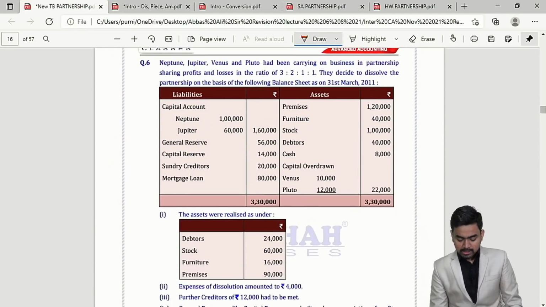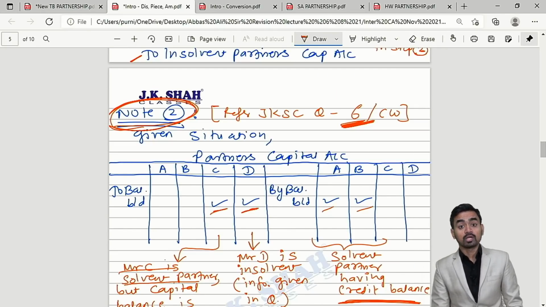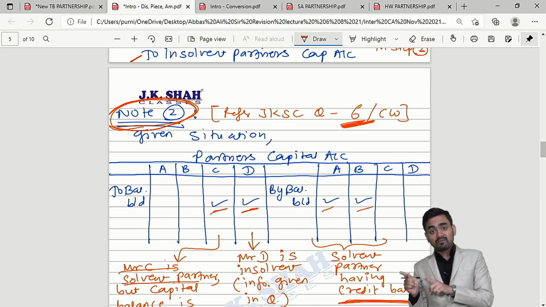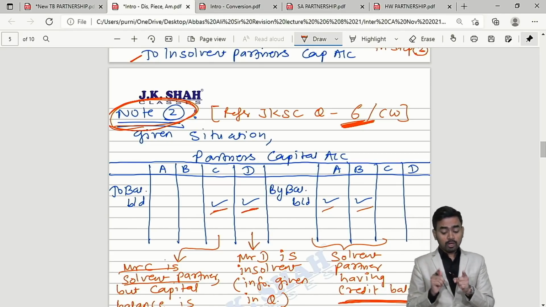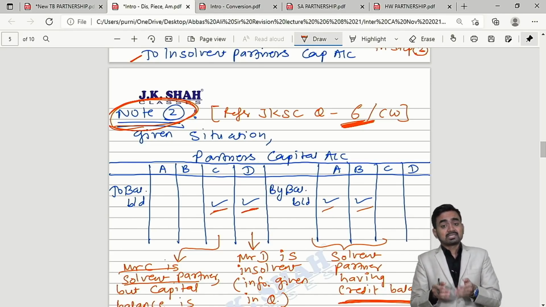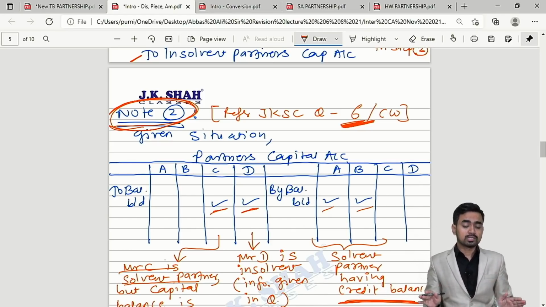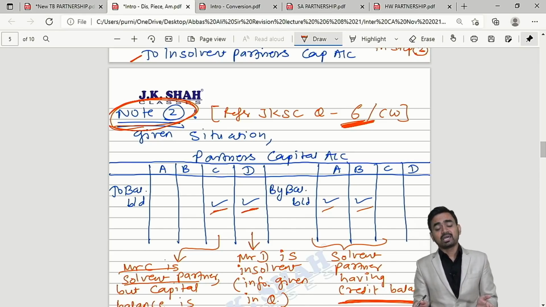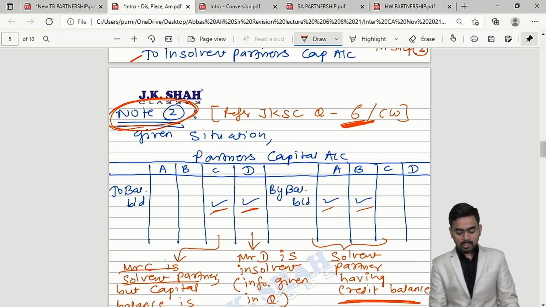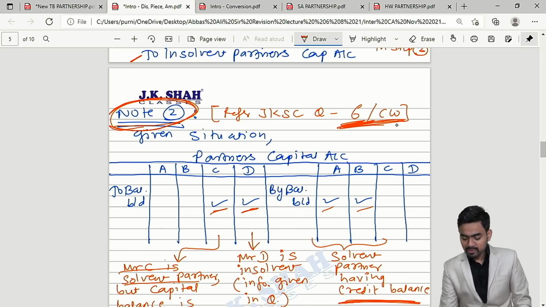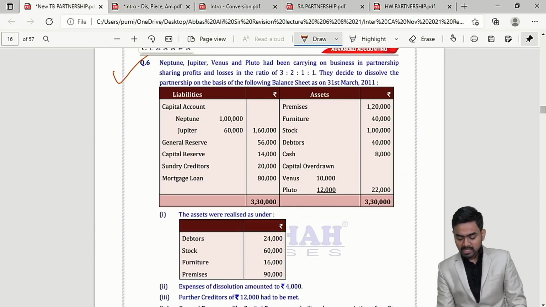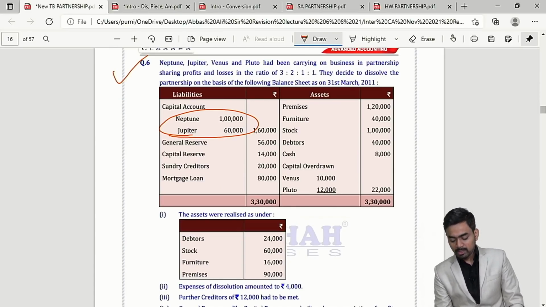Question number 6 we have already discussed in the theory through note number 2. Two partners are having normal credit balance, one of the partners having debit balance is insolvent, and another partner having debit balance with no instruction. If no instruction is there, then the partner is solvent. So see, even I have given reference question number 6, but still please check. Neptune and Jupiter normal balance, Venus and Pluto debit balance.